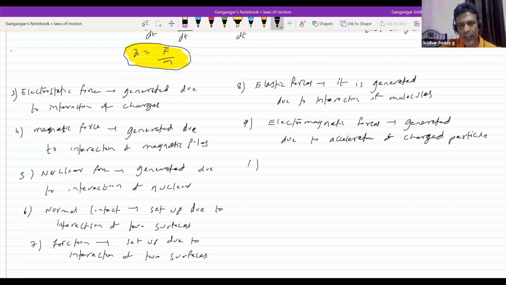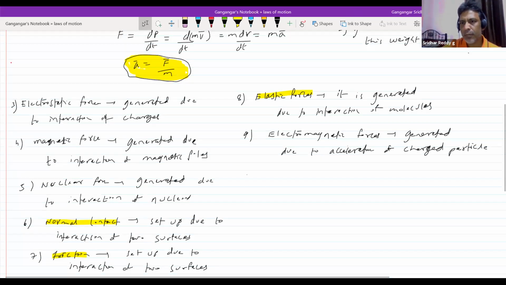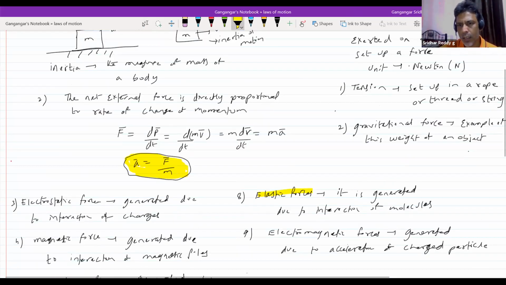Regarding electromagnetic, nuclear, magnetic, electrostatic forces, when that concerned chapter comes, we'll go into detail. Even friction also. Is it okay? These are the types of forces we will be focusing on more in this chapter.